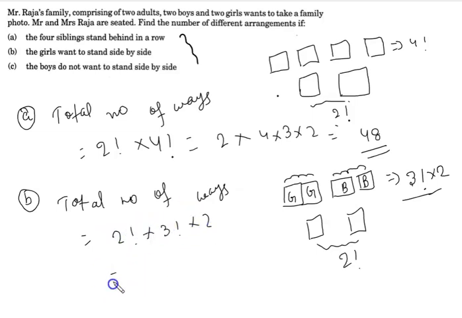After multiplying, 2 into 3 into 2, we get 12. So 12 is the correct answer for this question.